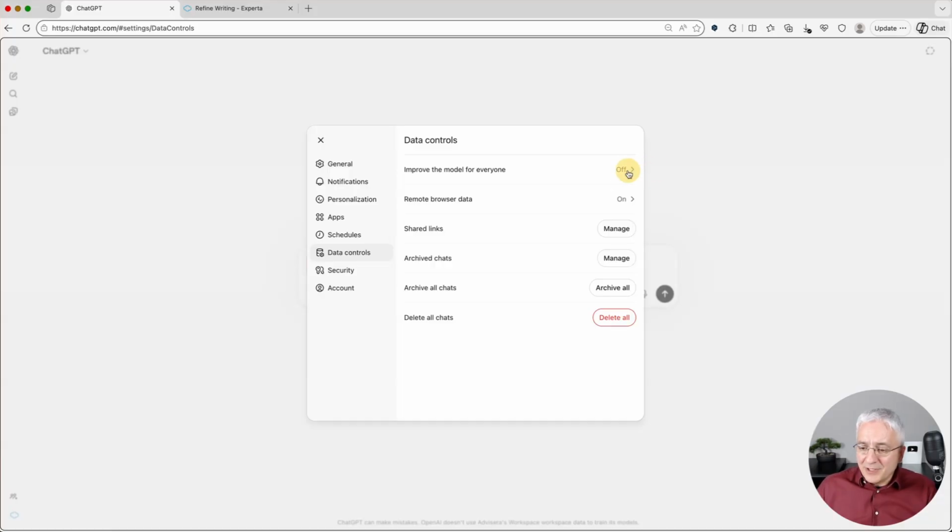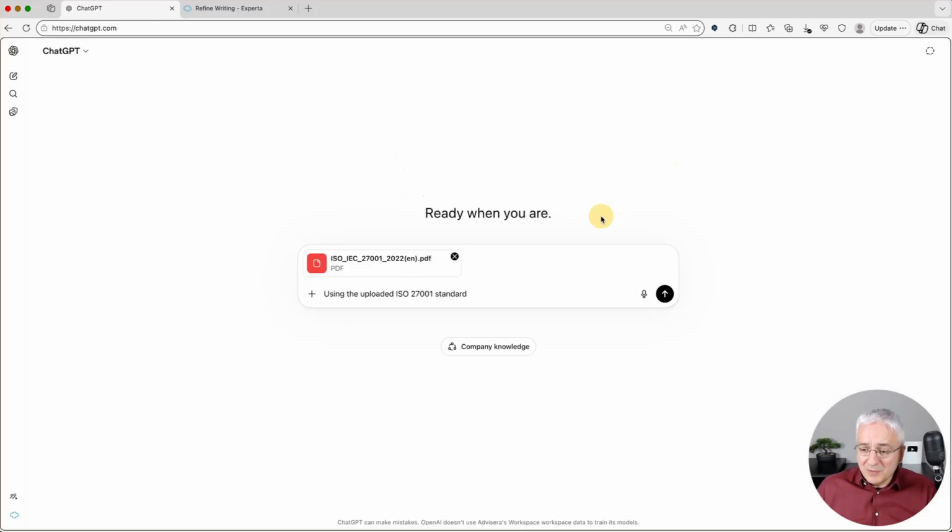Why is this so? Because there are at least 2 reasons. First one is if you're uploading any of your confidential documents to ChatGPT, you are not allowing this company to actually use your confidential data. And second thing is when you're uploading these kind of materials that have intellectual property rights on them, like ISO standards, then you're also not allowing ChatGPT to, let's say, copy this information, because then you would actually be breaking the intellectual property rights from ISO. So when using these ISO standards, you have to be very careful not to distribute them, not to allow the access to anyone else.